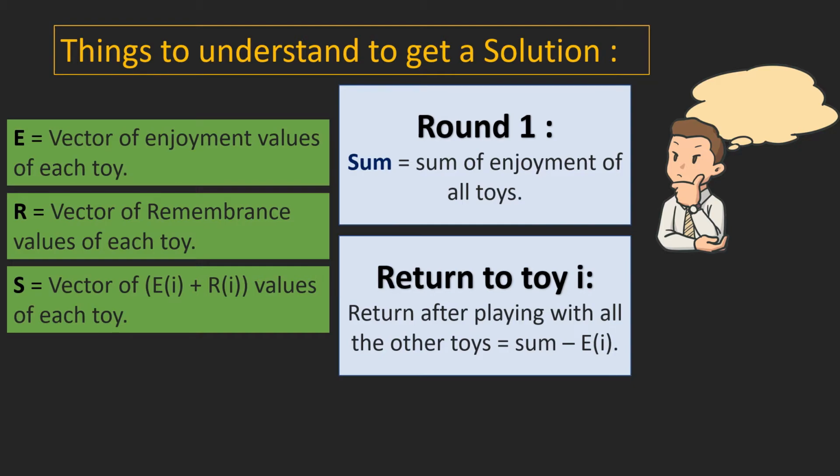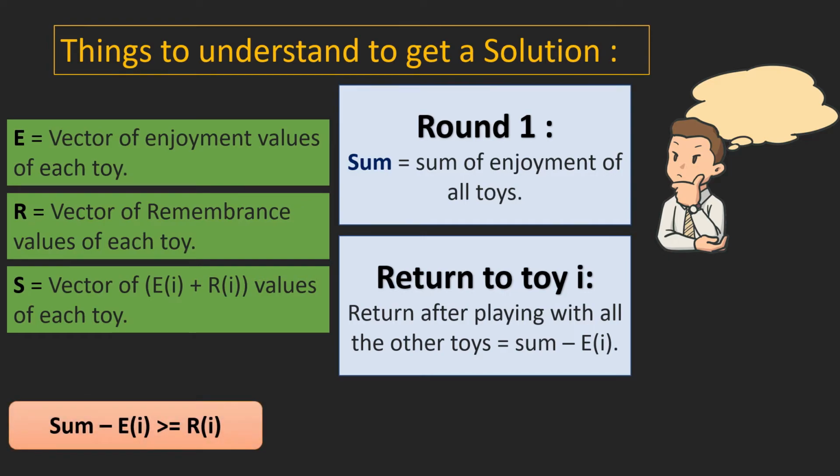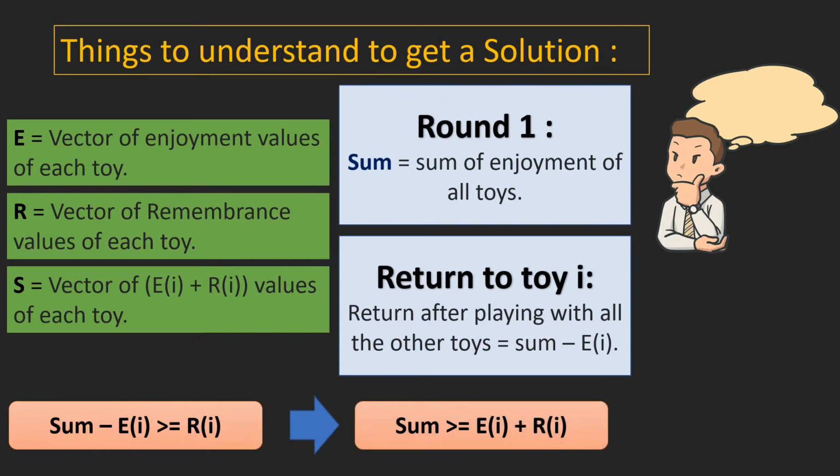Now Axel has returned to a toy i. So we need to decide if he will play with it again or not. He will play if the time it took to return, that is sum minus enjoyment of i, is greater or equal to the remembrance of toy i. This can be rearranged as sum should be greater than or equal to enjoyment of i plus remembrance of i.